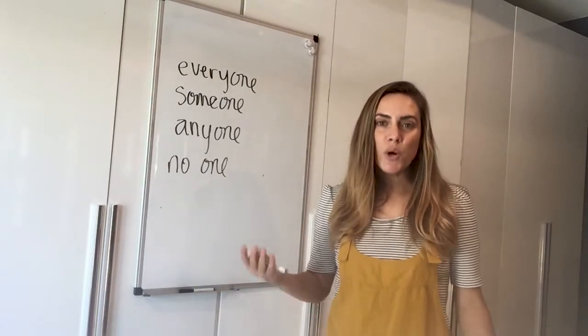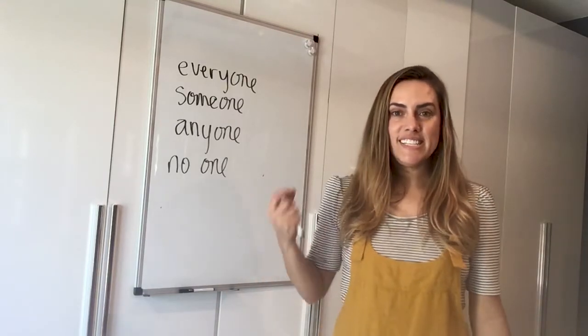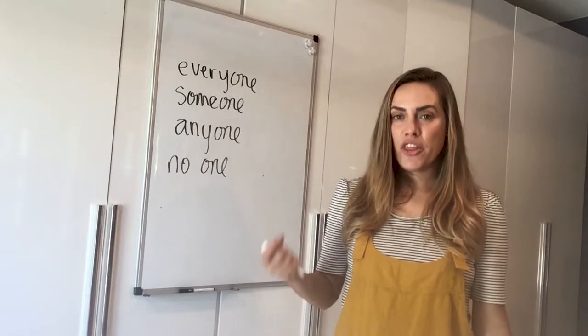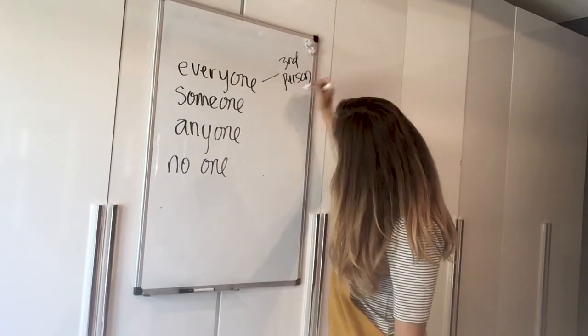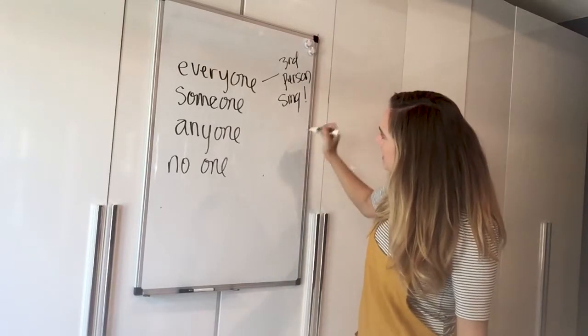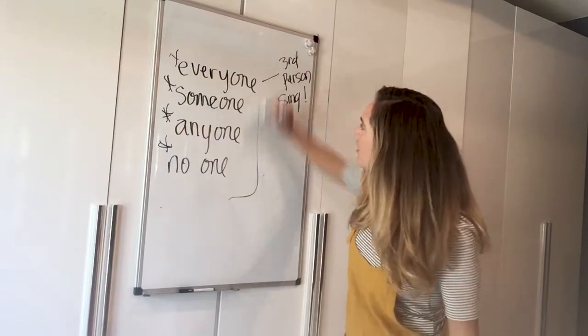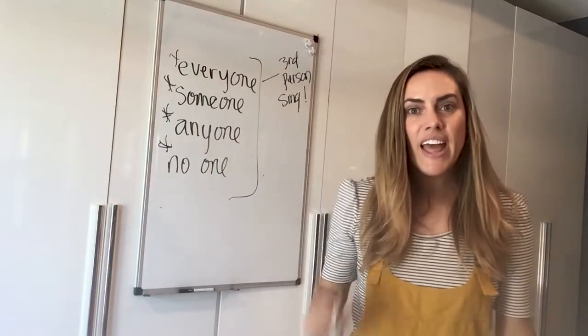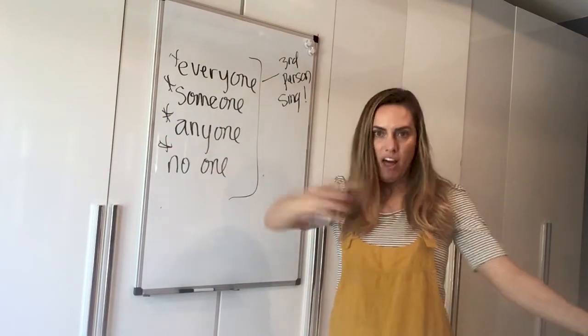But these words cause a problem because they're always singular. They are always third person singular. All of them. They are all third person singular, even though everyone means everyone, lots of people.